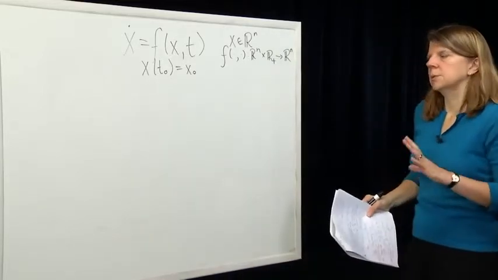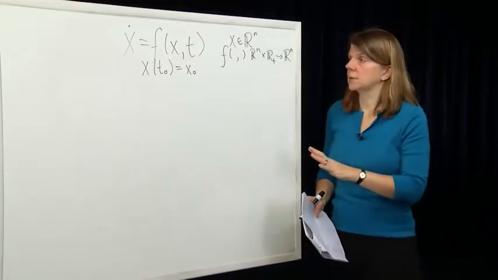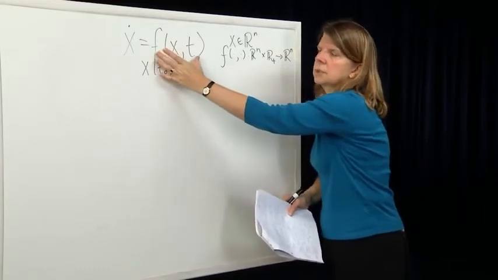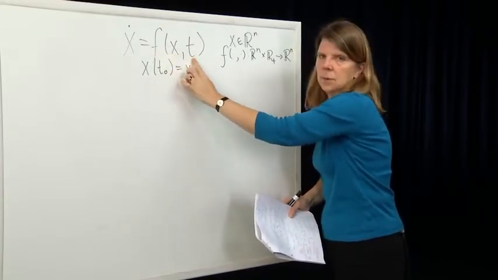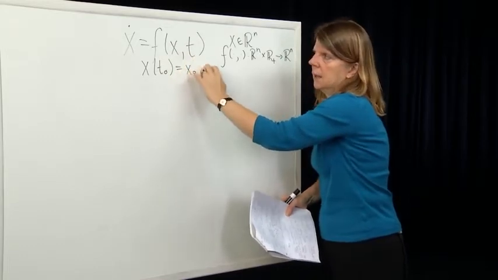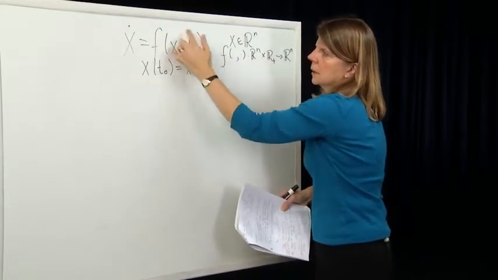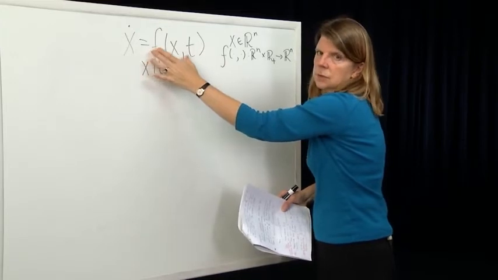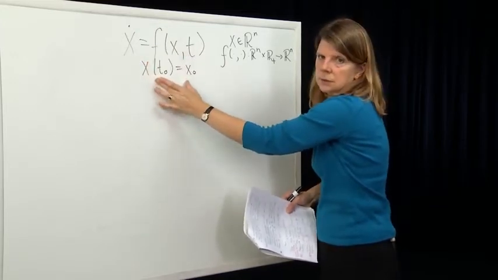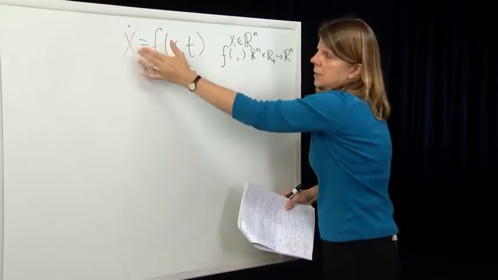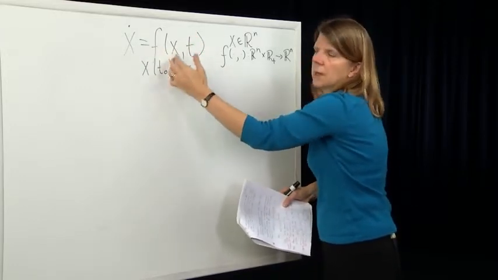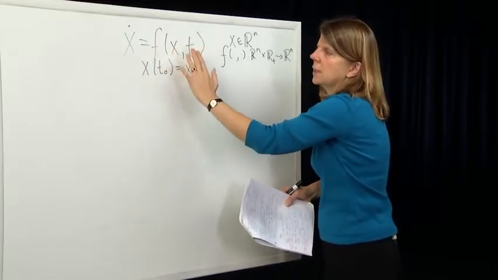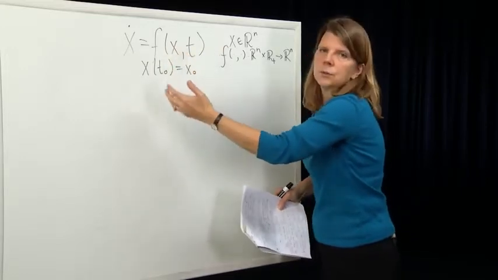And what we did last day was we presented the theorem, which states the following: if this function f is Lipschitz continuous in x and piecewise continuous in time, then there exists a unique solution to that differential equation with that initial condition. That solution is a function of time which satisfies this differential equation almost everywhere.